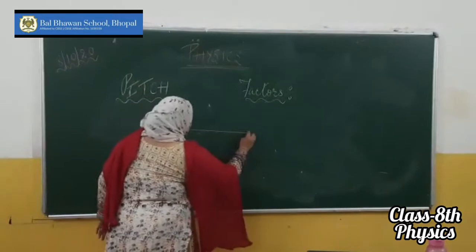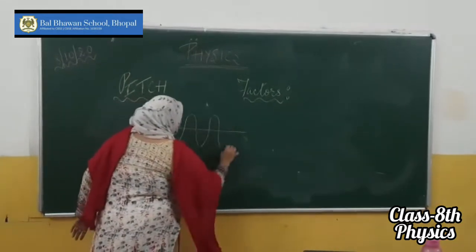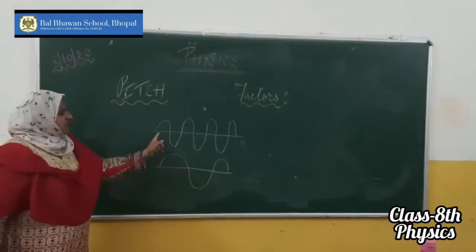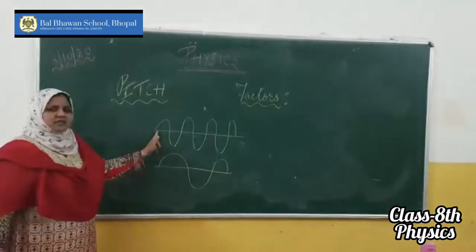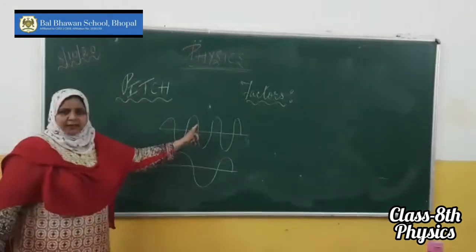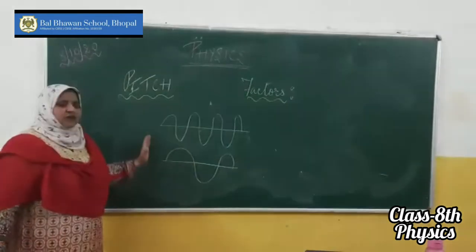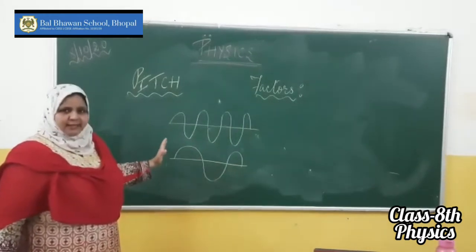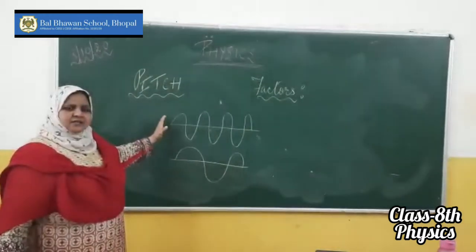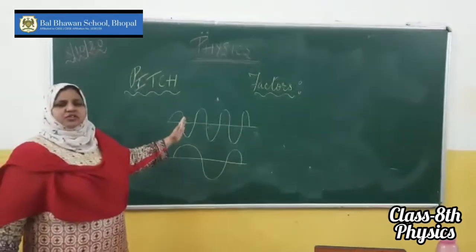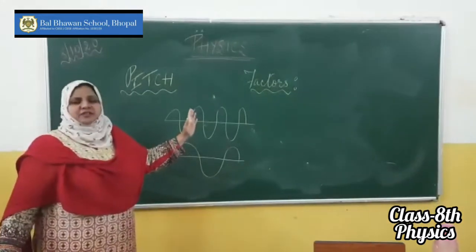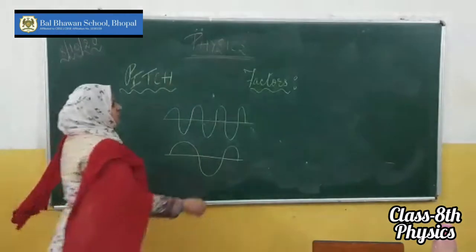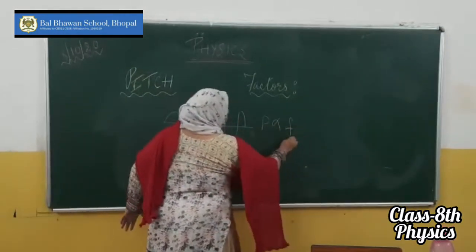For example, if I draw a wave like this, you can see the difference between the two types of waves. In this case, we can see that the vibrating body is moving very fast and making many vibrations per second. But in the second case, you can observe that the number of vibrations is less, and so the frequency of the vibrating body is less. As we have done in previous classes, frequency means the number of vibrations produced by a vibrating body in 1 second. The higher the frequency is, the higher the pitch of the sound will be. Pitch is directly proportional to the frequency of a vibrating body.